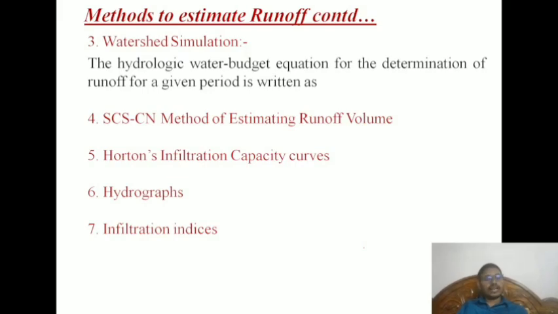So we have seen three kinds of things. Now another one is watershed simulation, the SCS curve number. This is one of the famous methods which is still used in the research field. SCS curve number, Soil Conservation Service curve number, is one of the most successful ones, along with Horton's infiltration, hydrographs, and infiltration indices. These are the things that people also do research on.